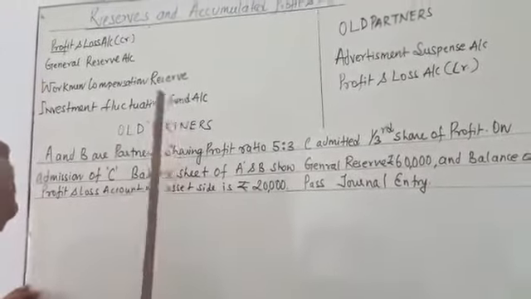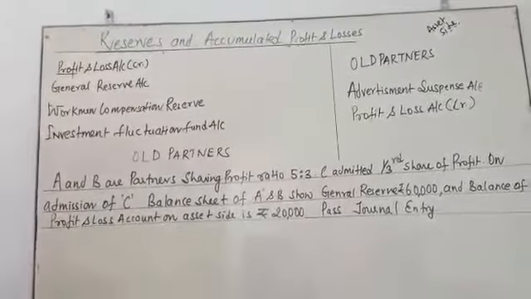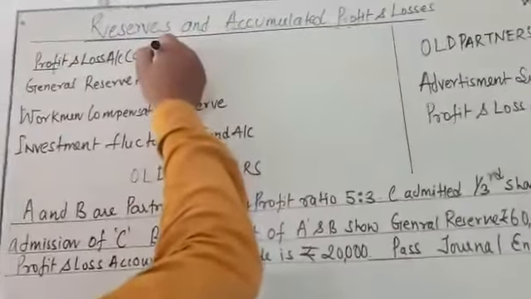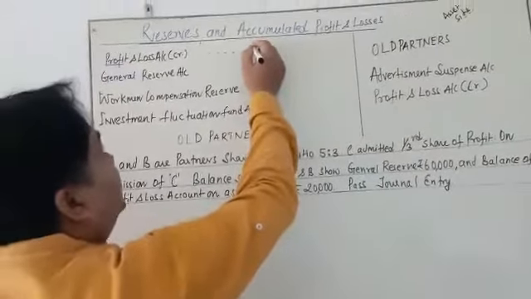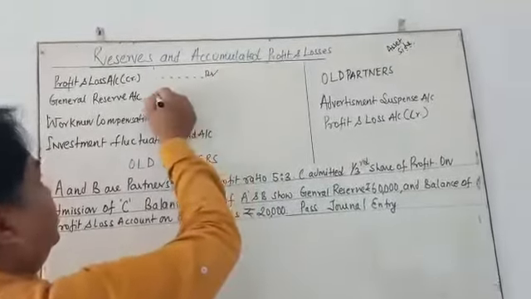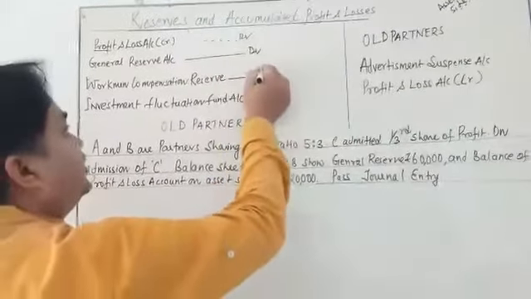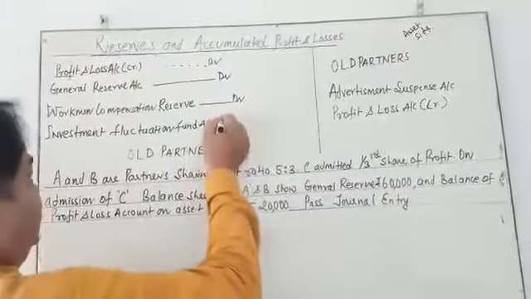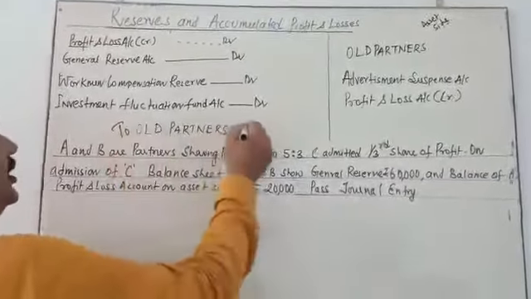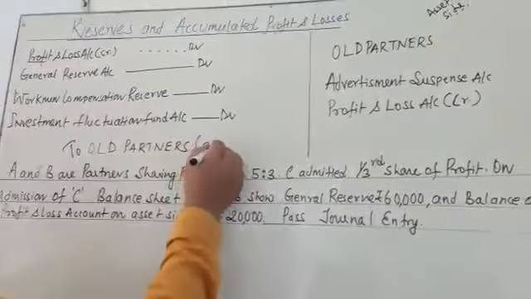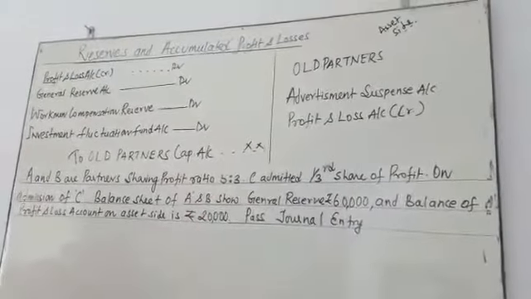Before going to the accounting treatment, I took one example here also. The accounting treatment is that the profit and loss account is debited, the general reserve account is also debited, the workmen compensation reserve is also debited, and the investment fluctuation fund is also debited, to the old partners' capital accounts in the old ratio.